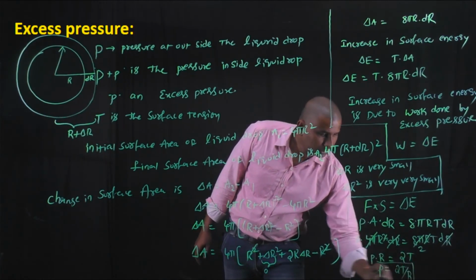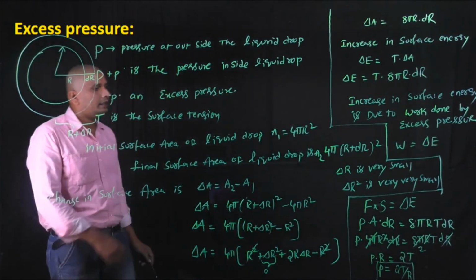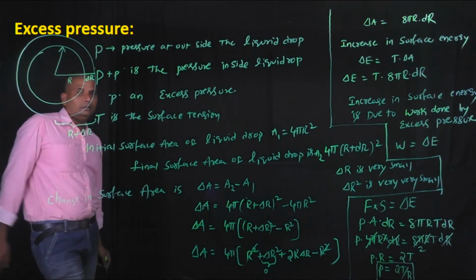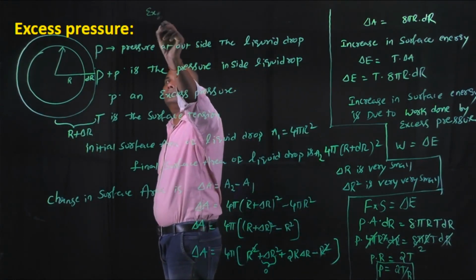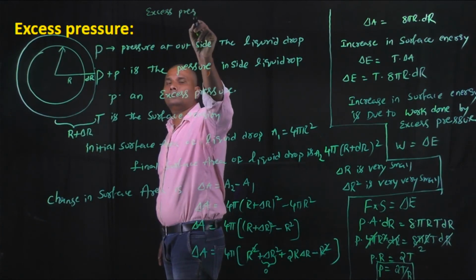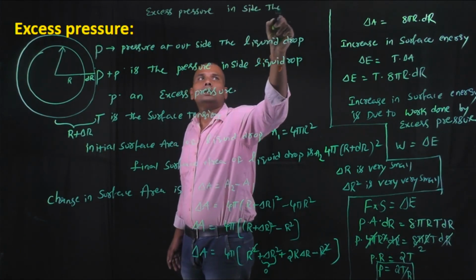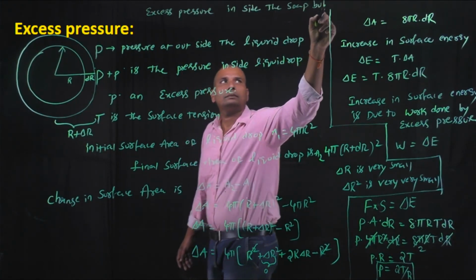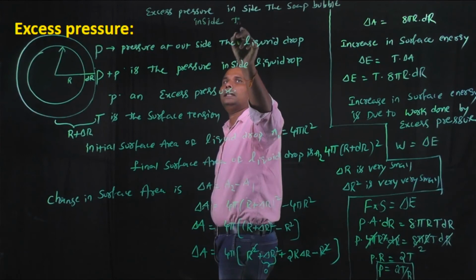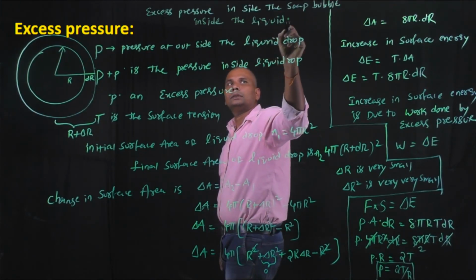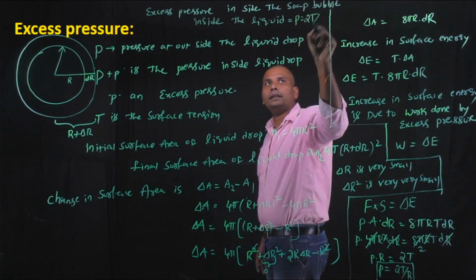This is the expression for the excess pressure inside the liquid drop, which is in air, and the same formula is used for excess pressure inside a soap bubble that is inside a liquid, which is also P equals 2T by r.